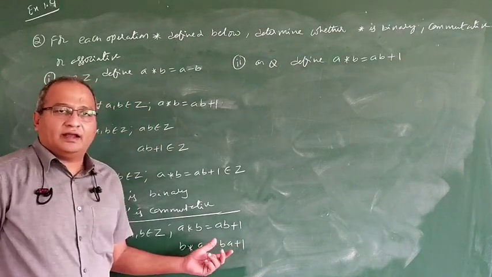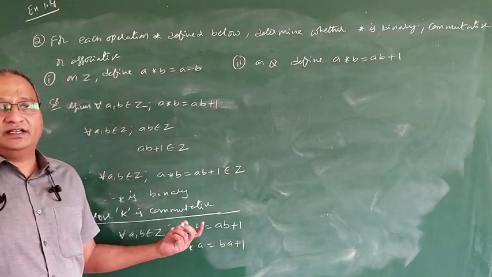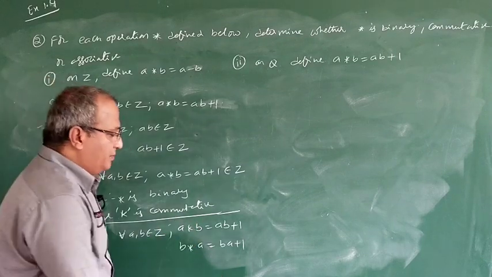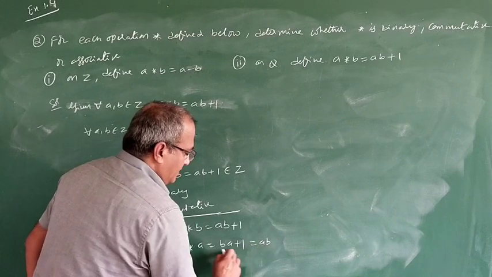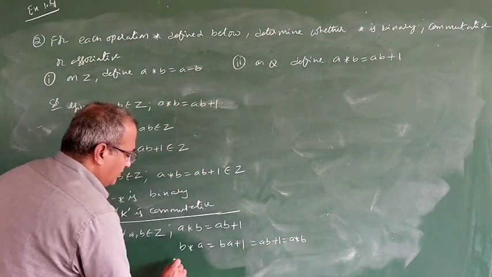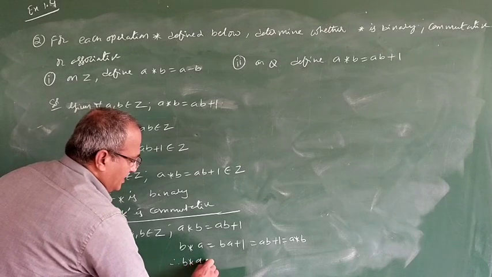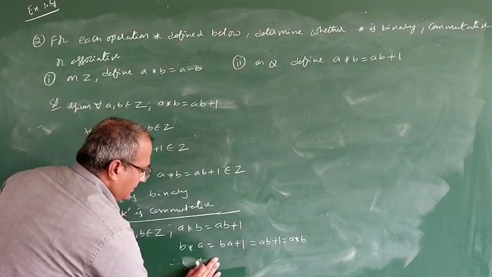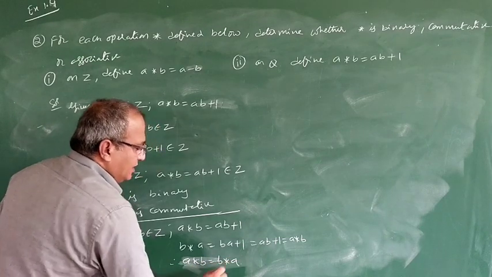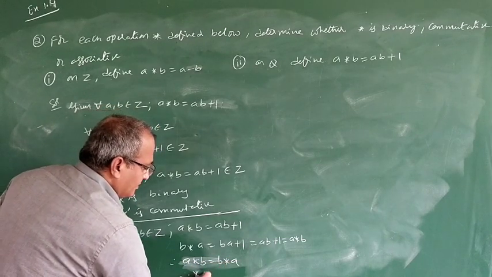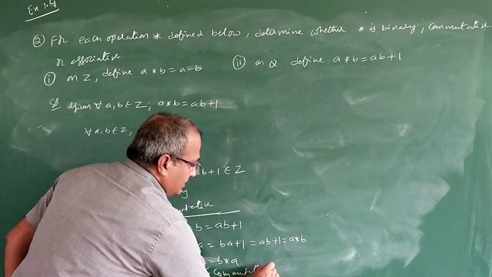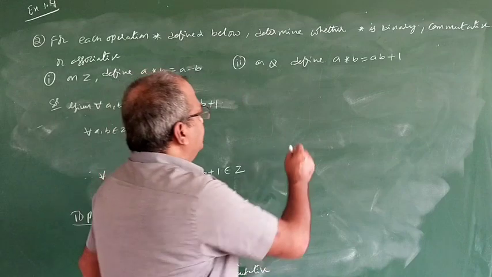See, AB can also be written as BA because multiplication in integers is commutative. So BA plus 1 can be written as AB plus 1, which is equal to A star B. Therefore A star B is equal to B star A, therefore star is commutative.